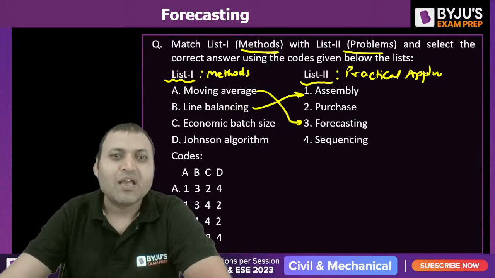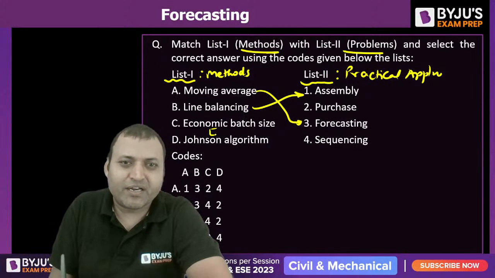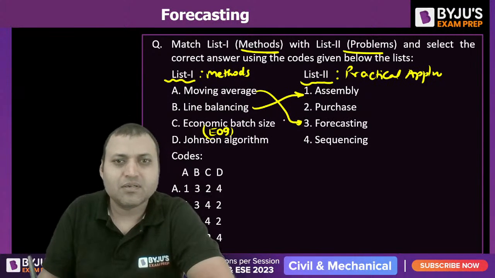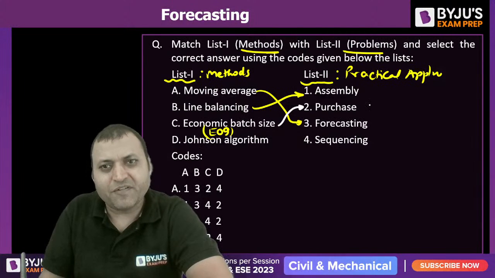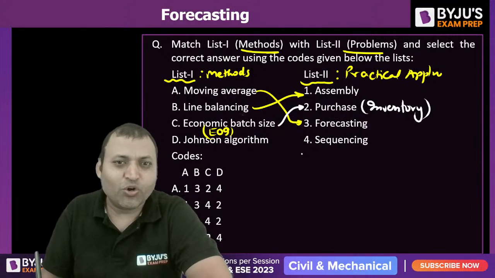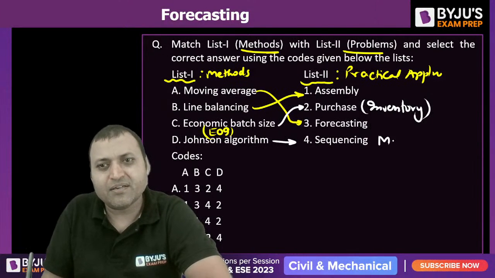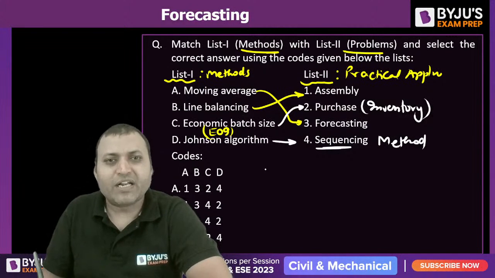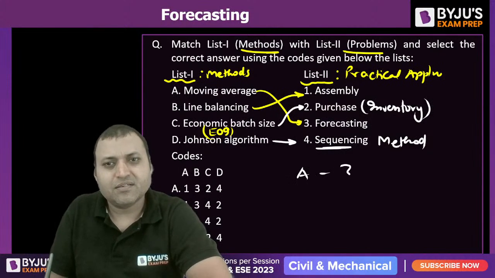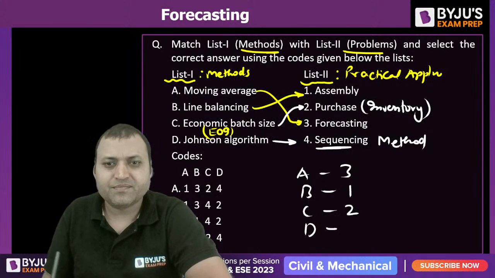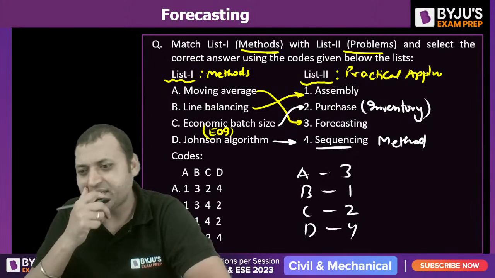Economic order quantity is used in purchase of inventory. It is the method used in inventory. Johnson's algorithm is used in sequencing. So it will be A3, B1, C2 and D4. 3, 1, 2, 4. D is the right answer.